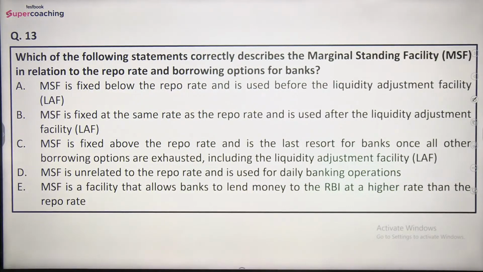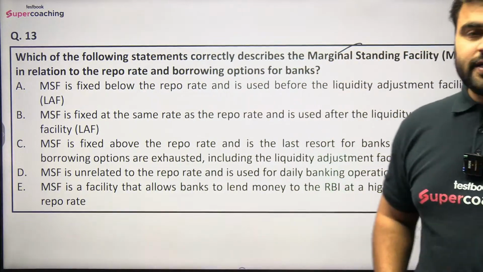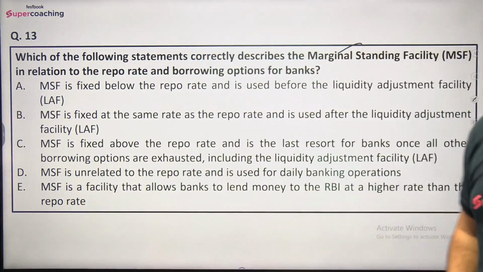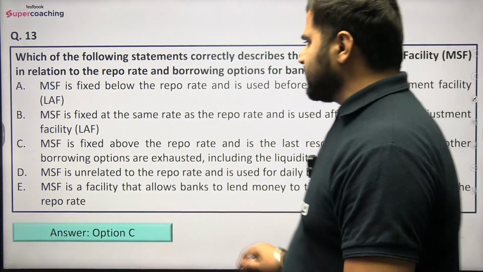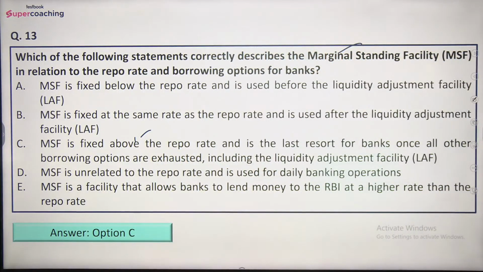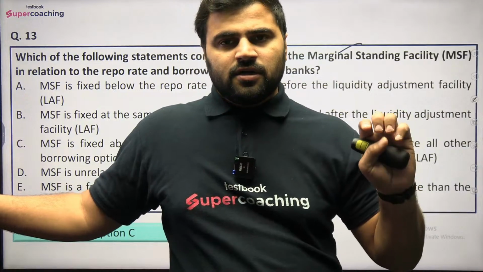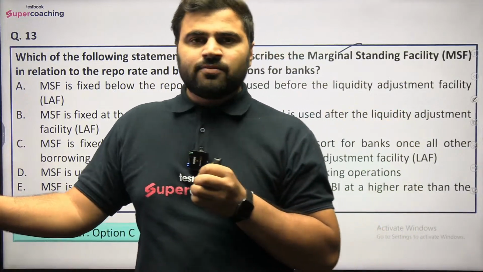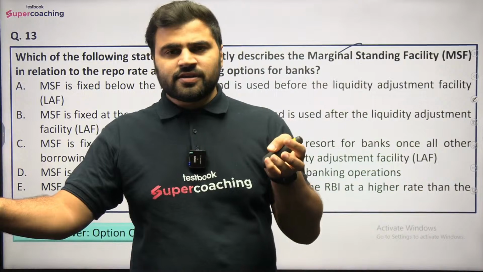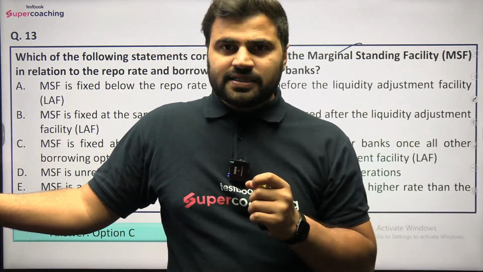What can be the right answer here, guys? We are talking about the relation of MSF with the repo rate. ठीक है, रेपो रेट के रिलेशन में एमएसएफ का क्या रोल है बेसिकली वो हम डिस्कस कर रहे हैं. So right answer is option C, that is MSF is fixed above the repo rate and is the last resort for the banks once all other borrowing options are exhausted. तो मैंने आपसे बताया कि once the commercial banks have exhausted all their facilities, all their mechanisms to avail funds from the Reserve Bank of India, they can further have additional funds from the Reserve Bank of India through the mechanism of marginal standing facility, right?